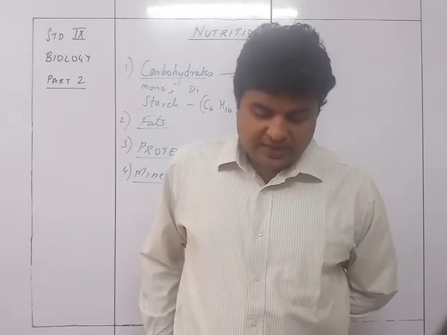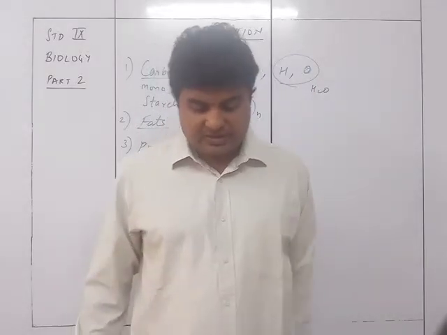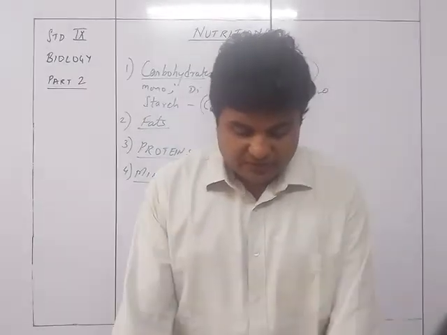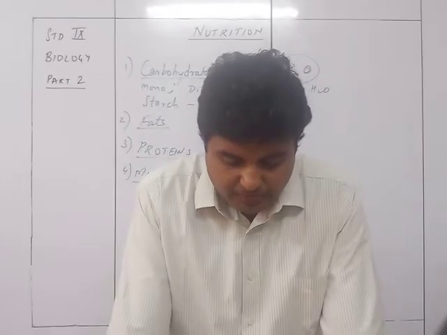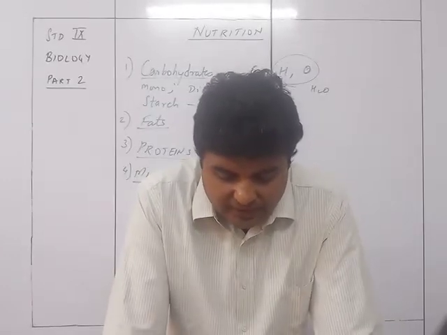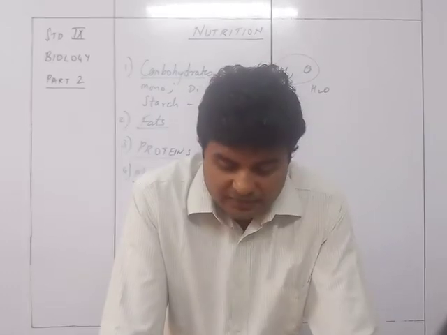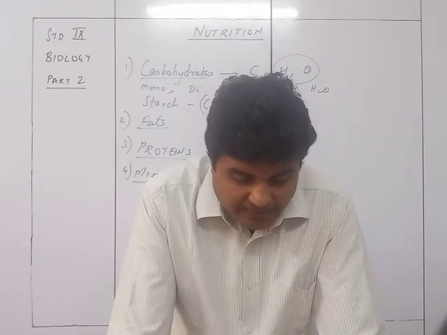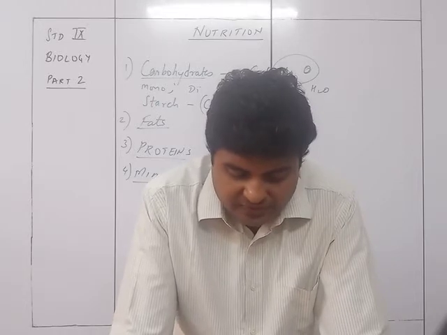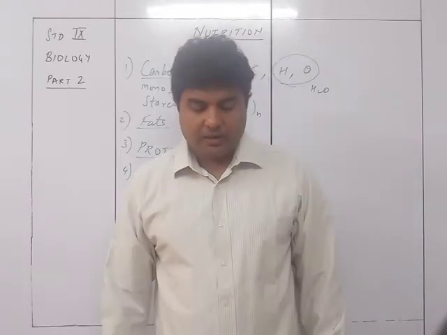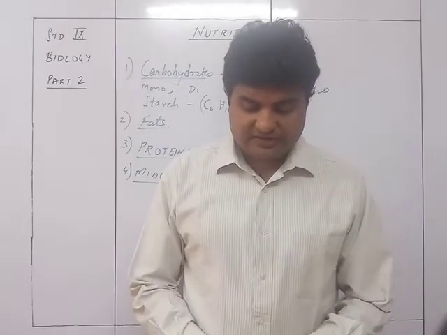Next is phosphorus. Sources are dairy products, cereals, beans, nuts, meat, eggs. Function of phosphorus is synthesis of nucleic acid, ATP, NADP, bones, teeth, muscle contraction, conduction of nerve impulses. And deficiency will be soft bones. Magnesium: vegetables, whole grains, nuts, seafood, meat, etc. Bones and tooth structure, synthesis of enzymes.